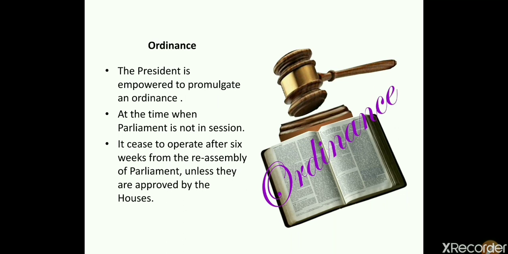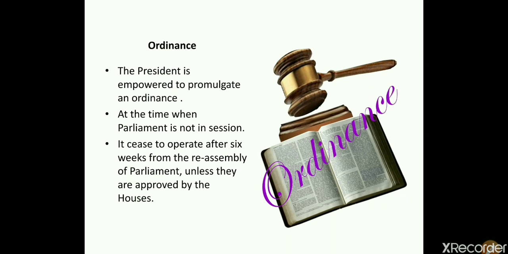As soon as the emergency is lifted, within 6 weeks the law has to be passed by the Union Parliament. Otherwise, the law which was issued by the president will stay cancelled or null and void. Cancel is also known as null and void.